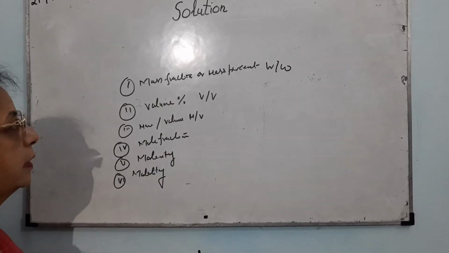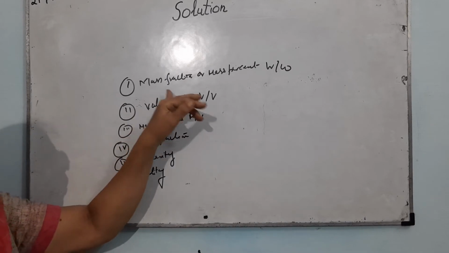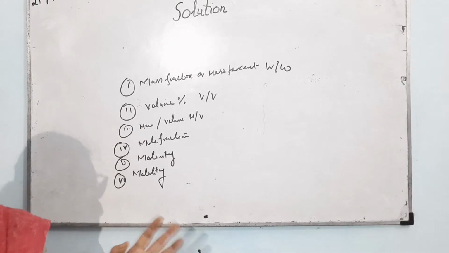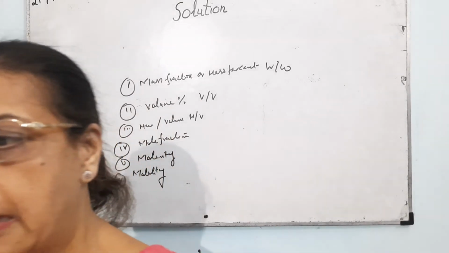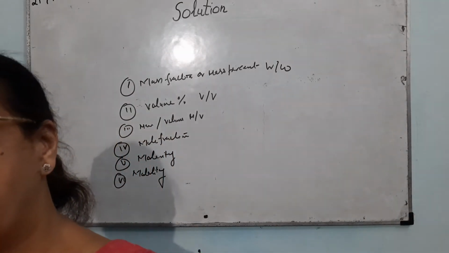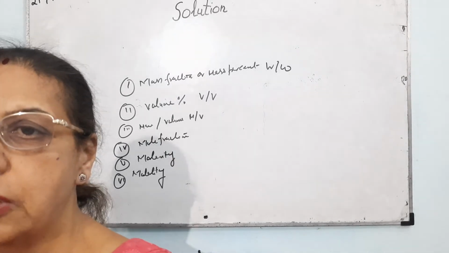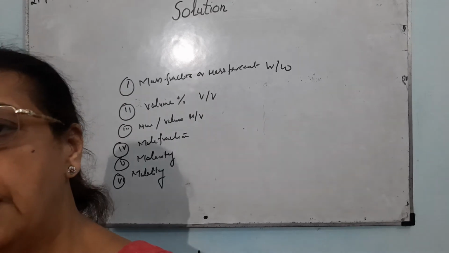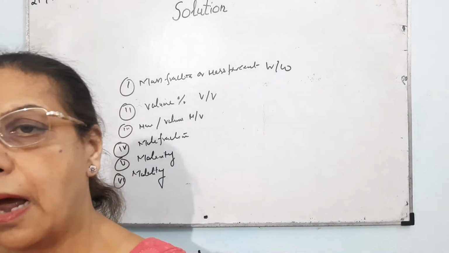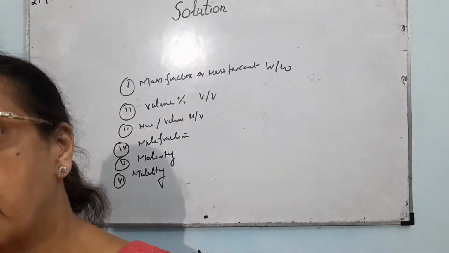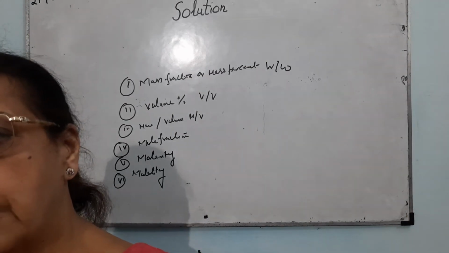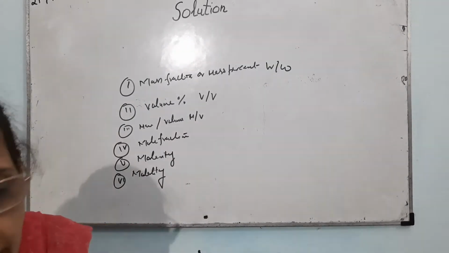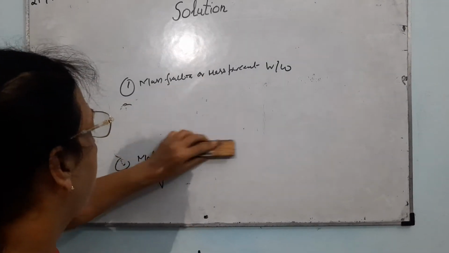Now let me first discuss mass fraction or mass percent. Suppose I say a 10% solution of glucose in water. That means that 10 gram of glucose is dissolved in 90 gram of water. How do we express this mass percent?